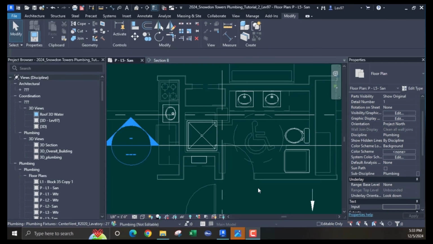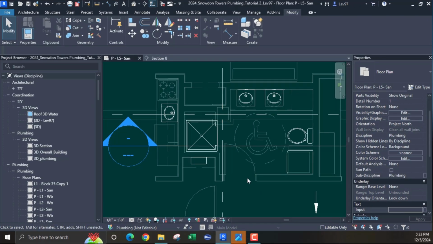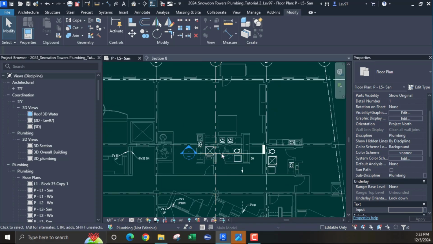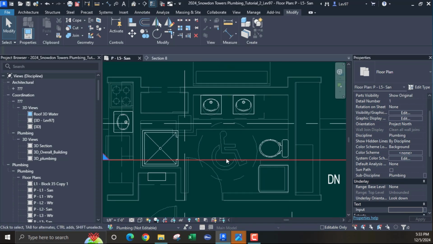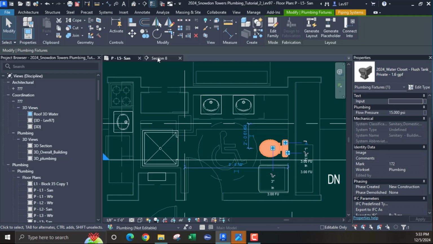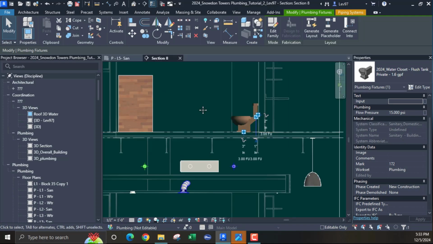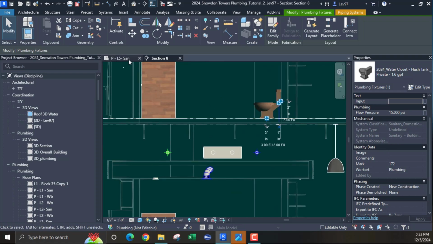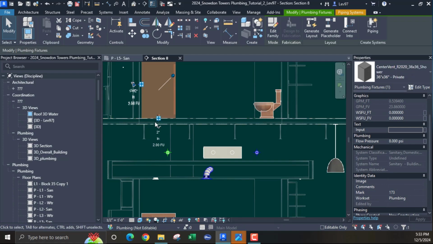Okay, so let's continue with our drawing. This is another, or it could be a similar, there's a few similar ones for this project, bathrooms. So let's look at our section view. Okay. So what I want to do is connect my shower with my water closet.